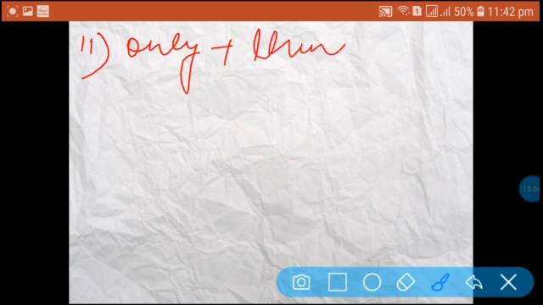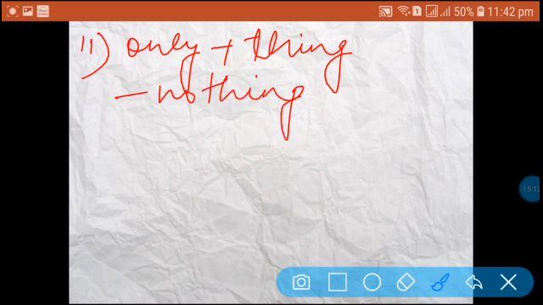The next case with the word only sentences is only plus thing in the affirmative. The negative will be nothing but plus thing plus extension.